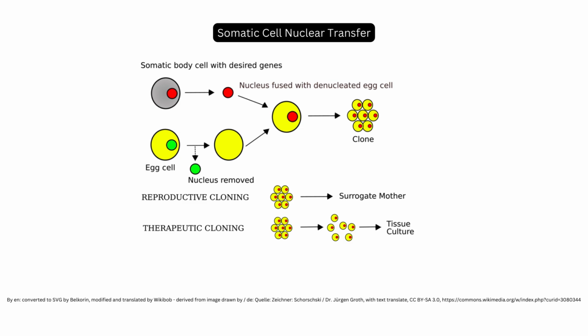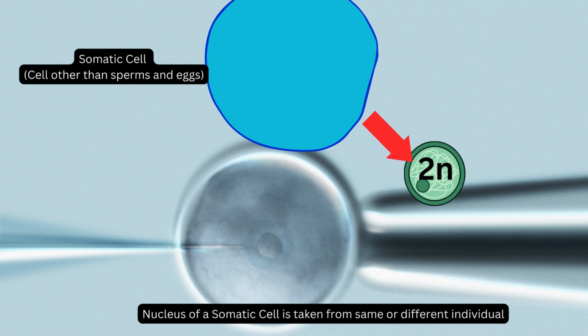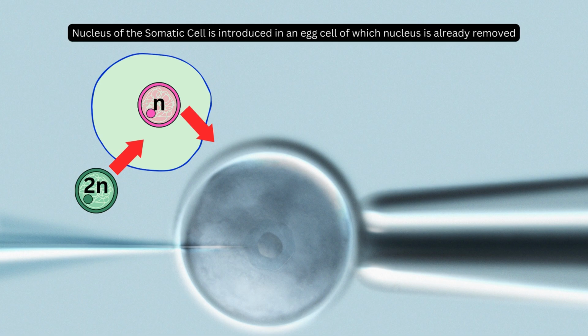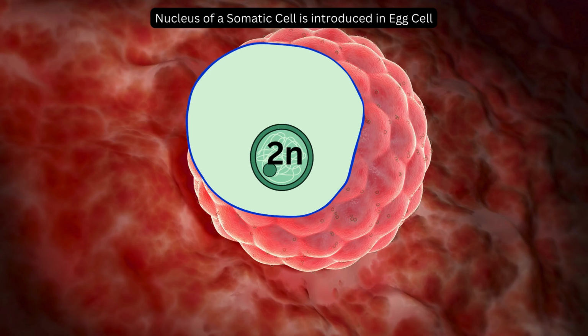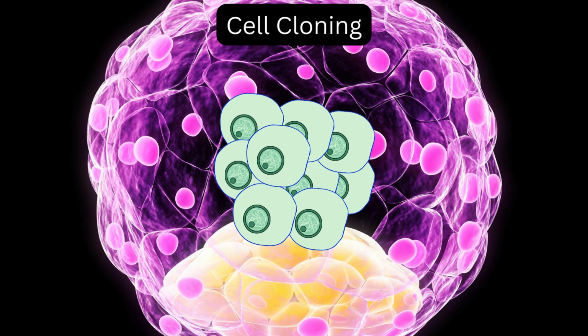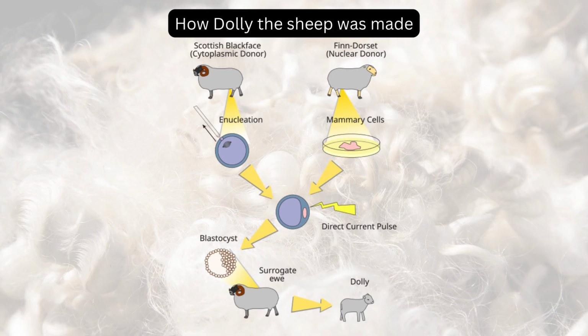This can be done through methods like somatic cell nuclear transfer. Somatic cell nuclear transfer is a method where the nucleus of a somatic cell is transferred into an egg cell that has had its nucleus removed. The egg then develops into a genetically identical organism. That's how the famous sheep Dolly was developed.